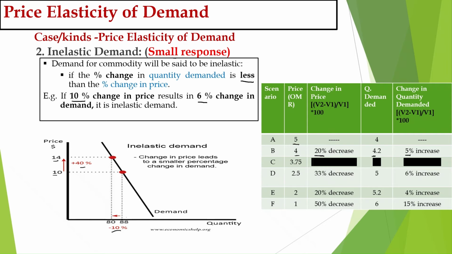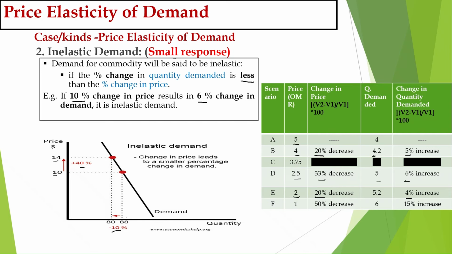Similarly, you can see when the price is 2.5, the demand is 5, which means the change in price is 33% and the demand is changing by 6% only. 6 is less than 30. Again from 2.5 the price falls to 2, which means the percentage change in price is 20%, but the percentage change in demand is 4% only, which is less than the percentage change in price. So this is the second type. Small response means a 10% change in price results in only a 6% change in demand, which is less than the change in price, so it is inelastic.